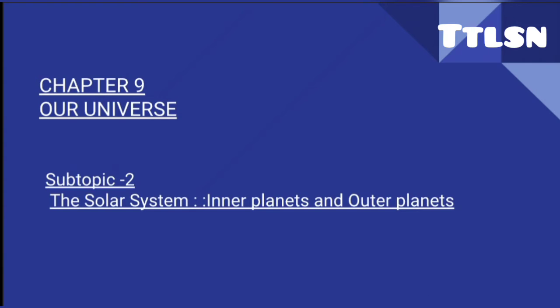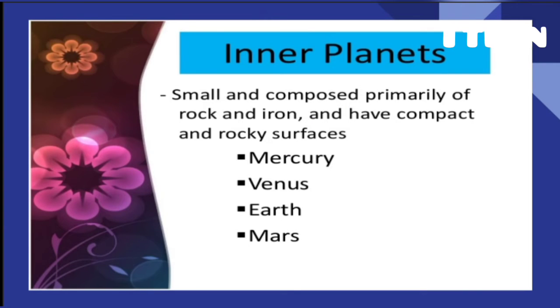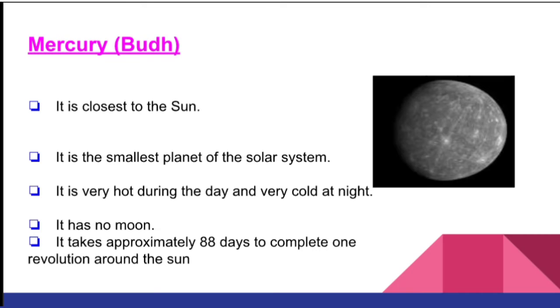Chapter 9, our universe. Now the solar system and universe we learned. Subtopic: the solar system, inner planets and outer planets. Inner planets are small and composed primarily of rock and iron and have compact and rocky surfaces. Mercury, Venus, Earth, Mars. These are the inner planets.